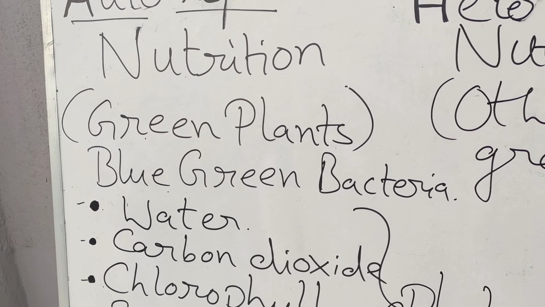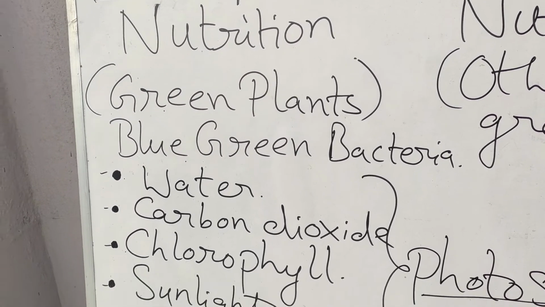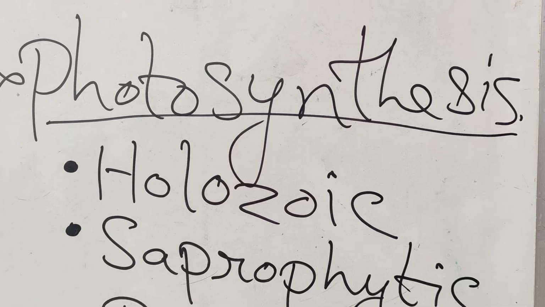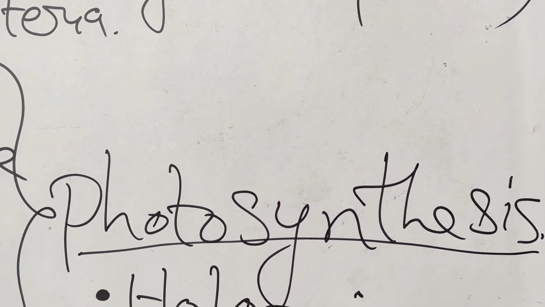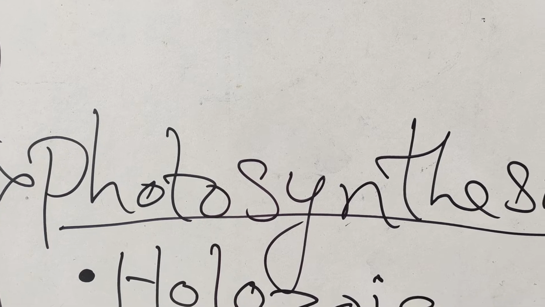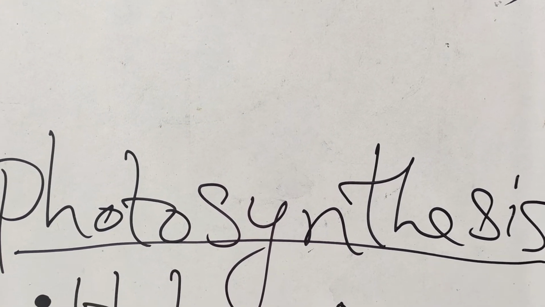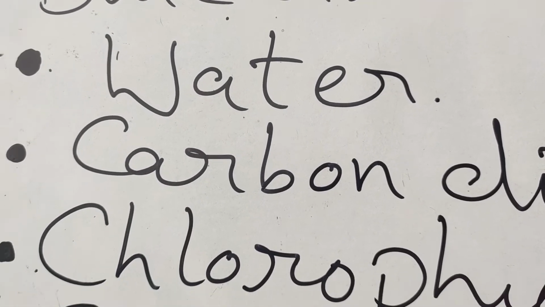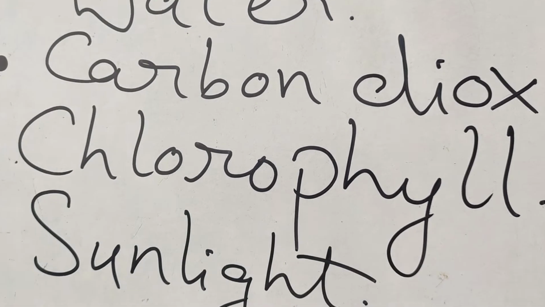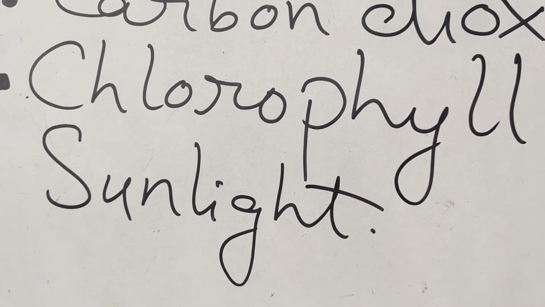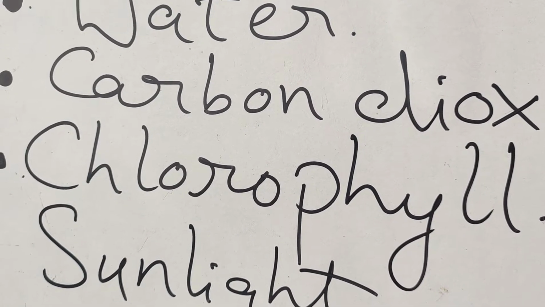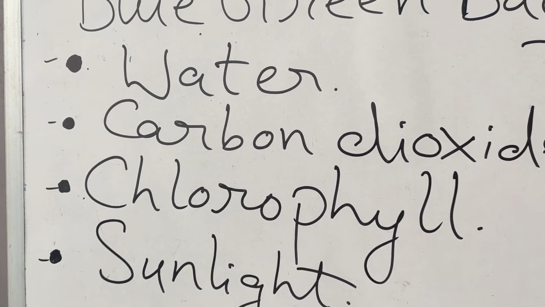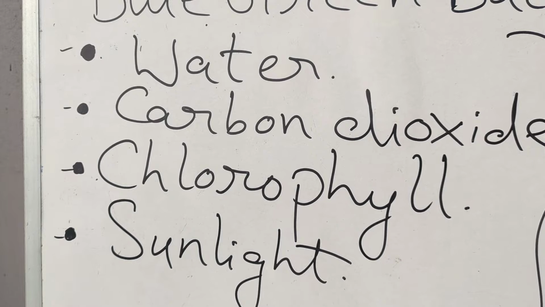The autotrophic mode of nutrition, the green plants or the blue-green bacteria perform by the process which is known as photosynthesis. Photosynthesis is a fundamental process in plants' life which they perform with the help of certain raw materials. These raw materials include water, carbon dioxide and chlorophyll plus sunlight. Whether these fundamental raw materials are truly required or not can be justified by some activities given in your NCERT book.